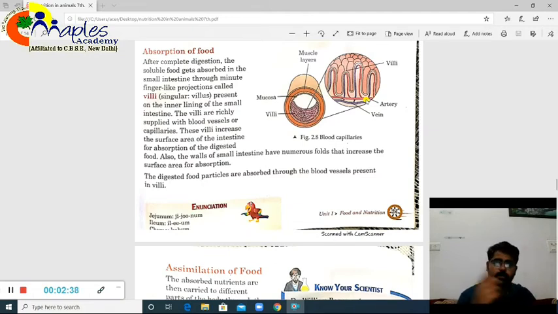In the other diagram in your book they have shown some red and blue colored lines. Basically these are the vessels, you can say arteries or veins, which we will be studying in the upcoming chapters this year. These are the tubes which carry blood. Somehow this digested food has to reach these tubes, and from there it will be transported to the different parts of your body with the help of the circulatory system.